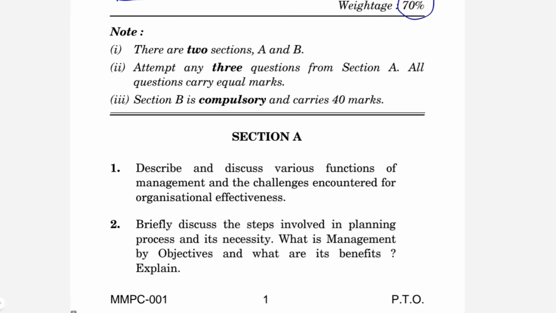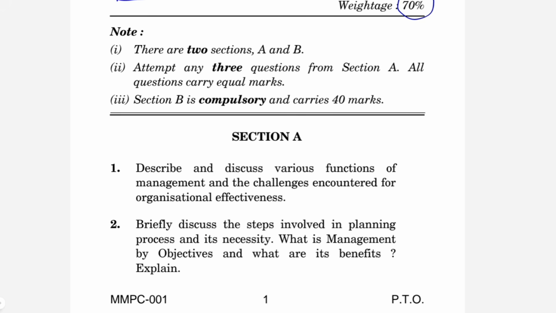So there are two sections in this paper. Section A is purely theory oriented. There are 5 questions here in section A, and you just need to attend 3, so 60 marks. If you have studied all the units judiciously, definitely you will get 60 marks, at least above 50, which is enough for passing.